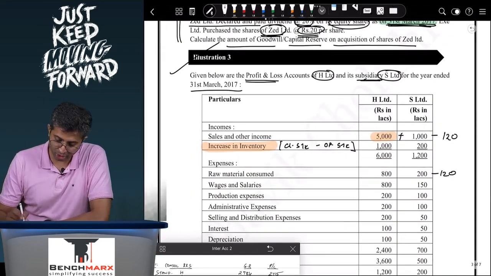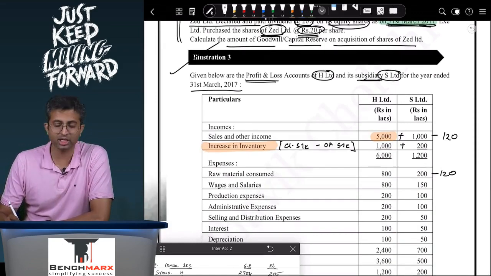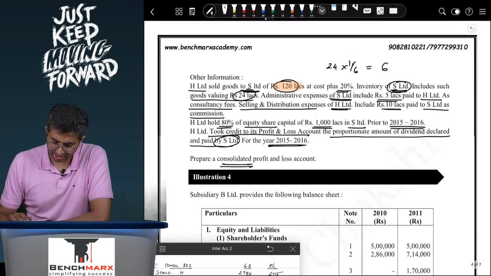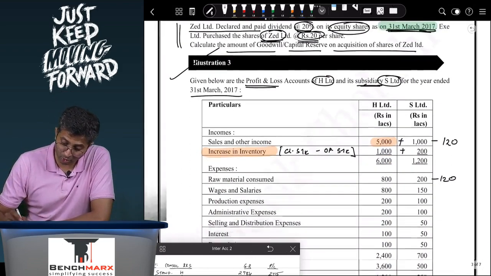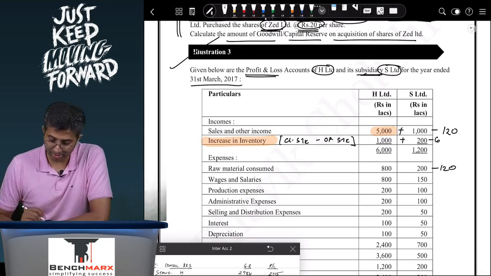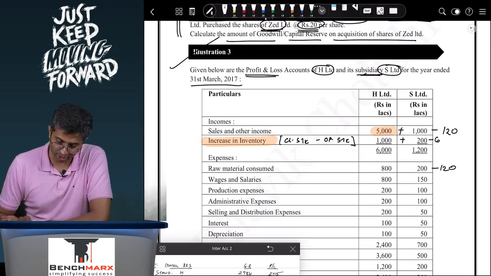So what you can do over here is, your increase in inventory is coming to 1,000 and 200, but in this 200 your closing stock is overstated, let us say by 6. So if you remove this 6, then what will be your increase in inventory is what we try to study over here.